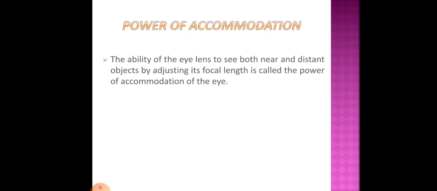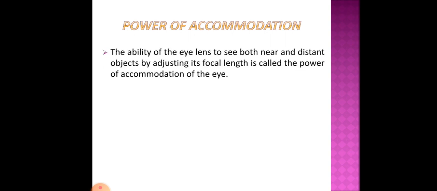What is power of accommodation? This is very important. The ability of the eye lens to see both near and distant objects by adjusting its focal length is called the power of accommodation of the eye. Just a few minutes back I told you that the eye lens can change its focal length.